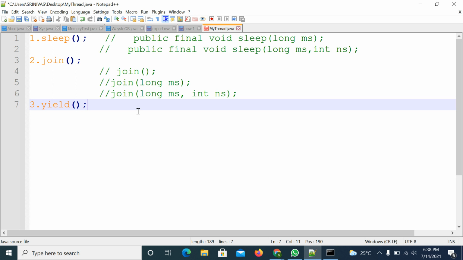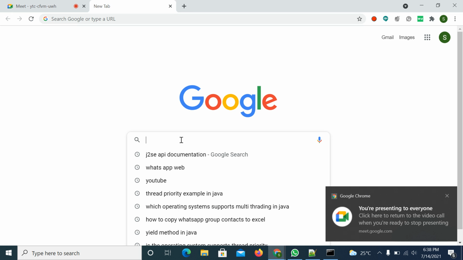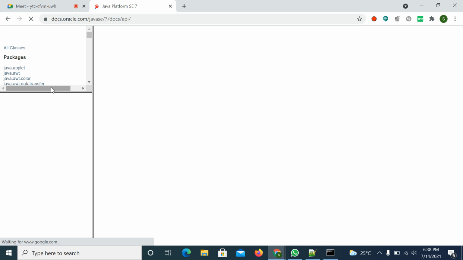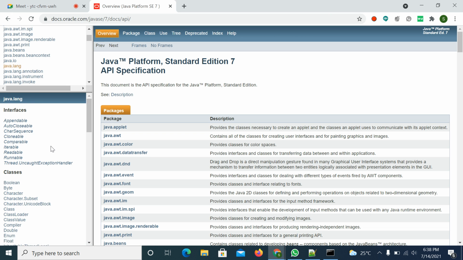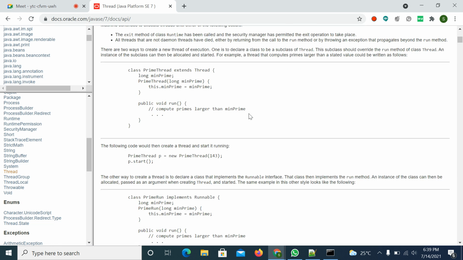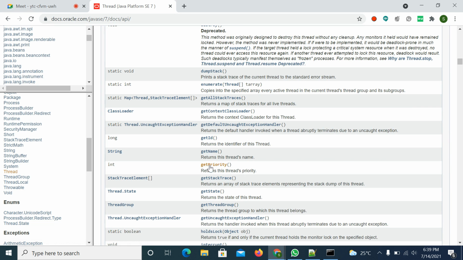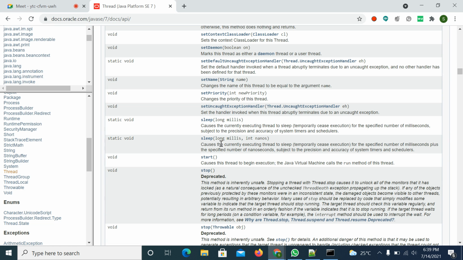So we will try to understand one by one. Right, I'm commenting this code. If there are any mistakes in this, we will clarify it once again. So open the API documentation. Go to the Thread class, java.lang package. Go to the Thread class, right? See here, method summary, sleep method. See how many methods are there?